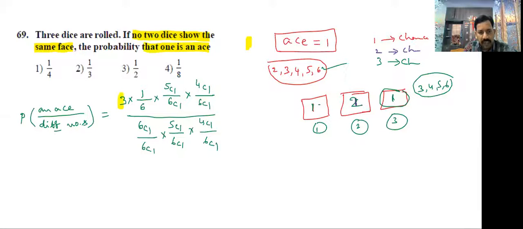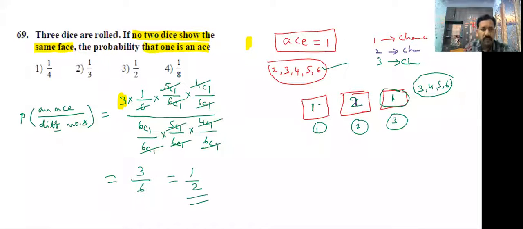Students, why have I written 3 here? The number 1 will come either in the first die or second die or third die. There are 3 chances. That's why I wrote 3. Now calculate. The 6s cancel, and the remaining 5, 4 and 5, 4 cancel. Remaining is only 3 by 6, that is 1 by 2. The third option is correct. Students, have all of you understood now?